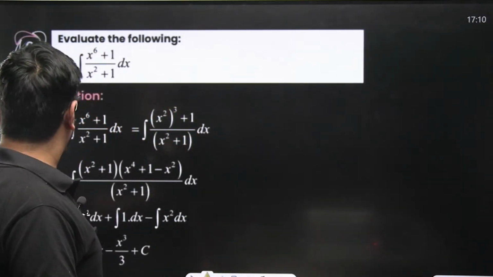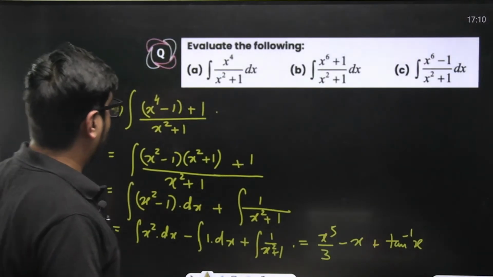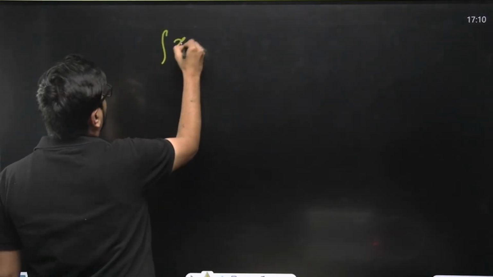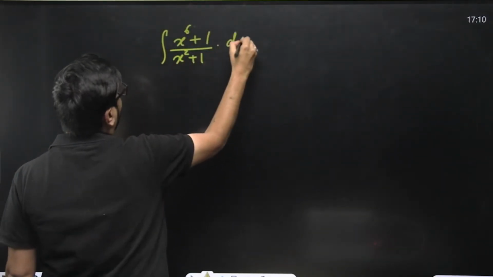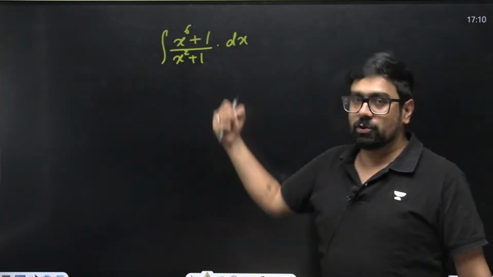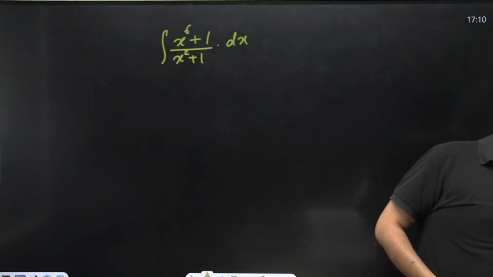Did we solve this one? No, we didn't solve this one, right? Okay. We don't have space. x to the power 6 plus 1 upon x square plus 1. Integral of this. Again, you can get rid of this x square plus 1. How will you get rid of it? Try to do it on your own once.